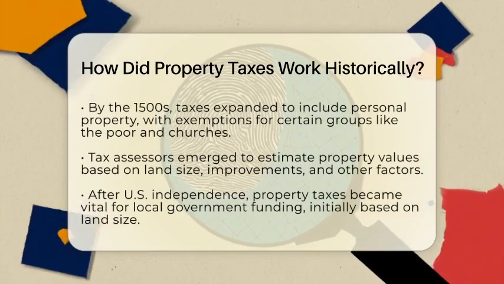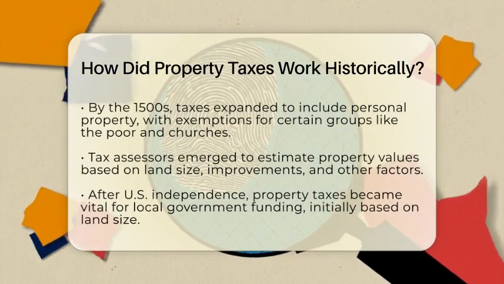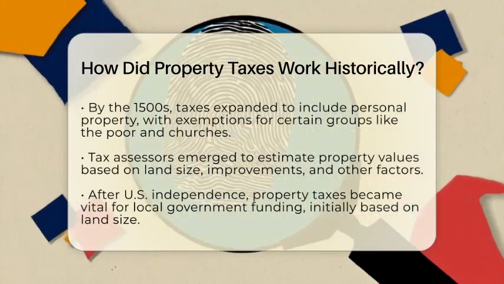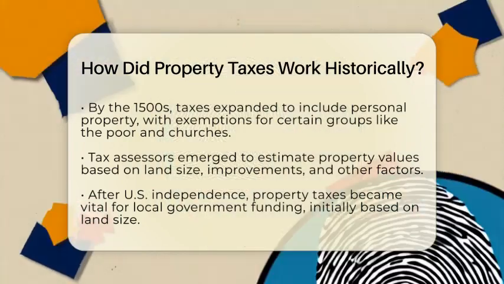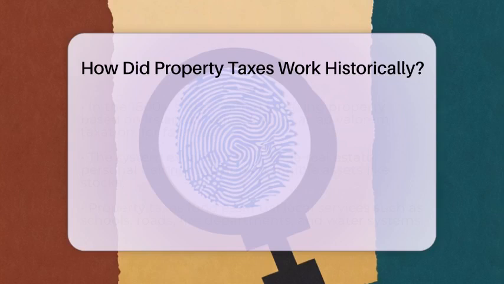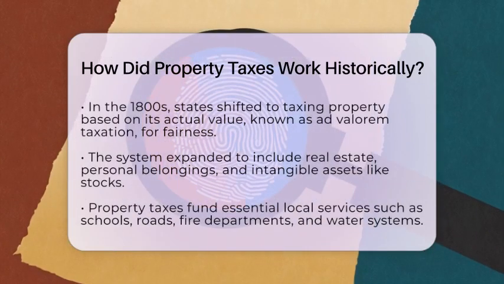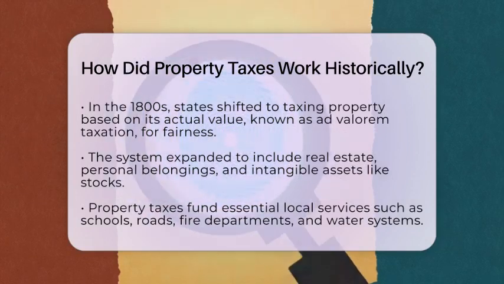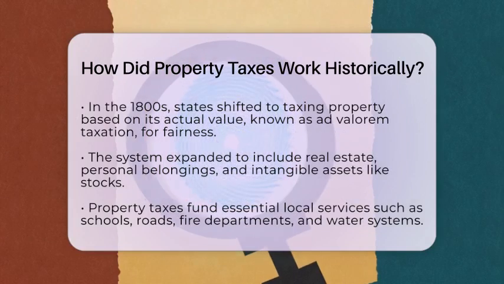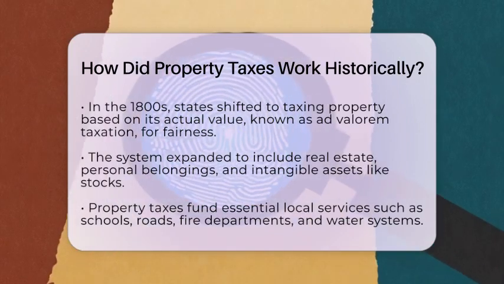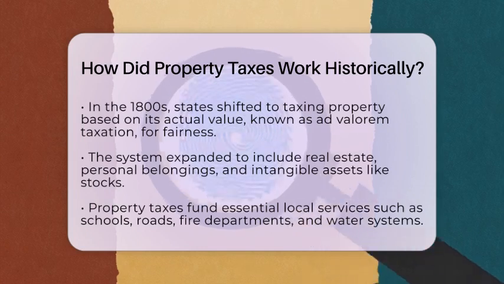When the United States gained independence, property taxes became a key way for local governments to get money. Early on, many states taxed land based on how many acres a person owned. But in the 1800s, states like Illinois and Missouri started taxing based on the actual value of the property, not just its size. This method is called ad valorem taxation, which means according to value. It helped make taxes fairer by considering how wealthy the property owner was.